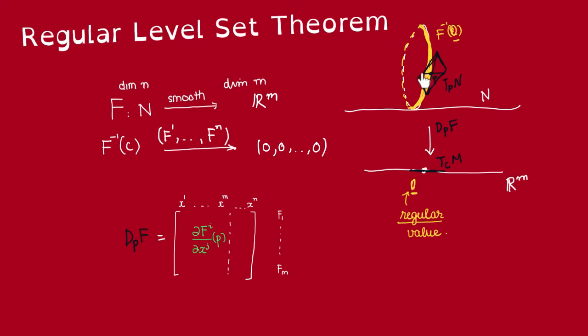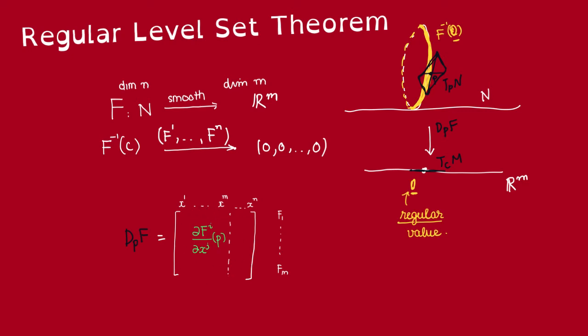We want to reinterpret the condition that this differential is surjective in terms of a coordinate matrix. So let's pick some local coordinates x_i around P. Then the differential d_P F is just going to be given by this matrix. Now for this map to be surjective, we need this matrix to have rank m.